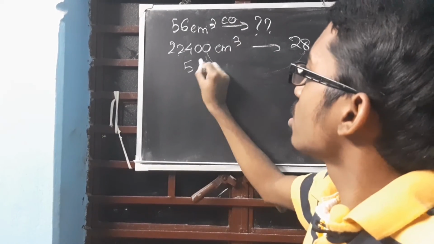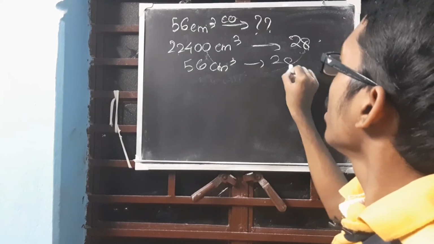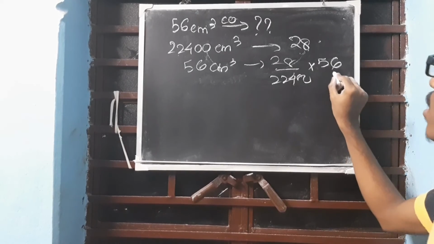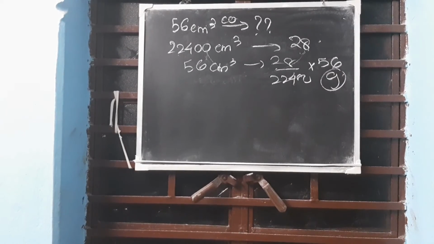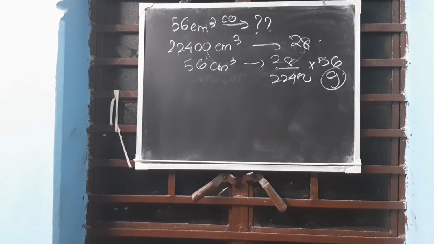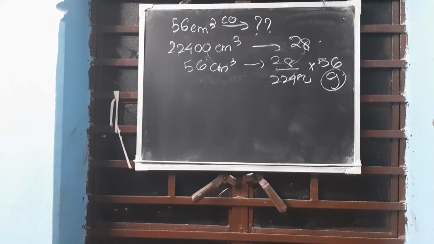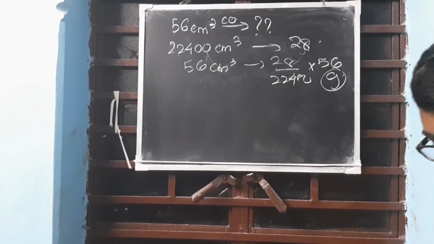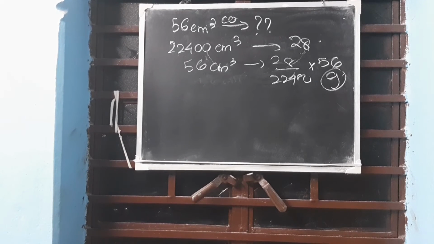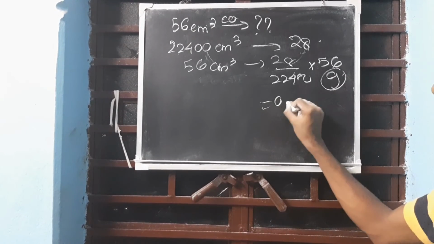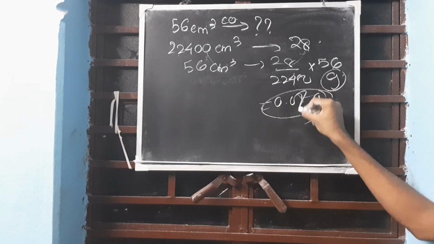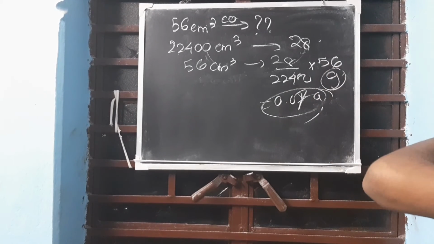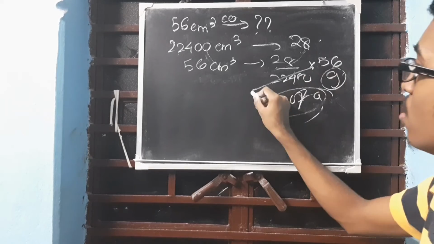So 56 centimeter cube will come to how much? 28 divided by 22,400 into 56. Now calculate the value to get the weight. Complex calculation again, 28 into 56. If you do the calculation, you will get the answer as 0.07 gram. Clear? You can cut short from here. 56 will go with 4.